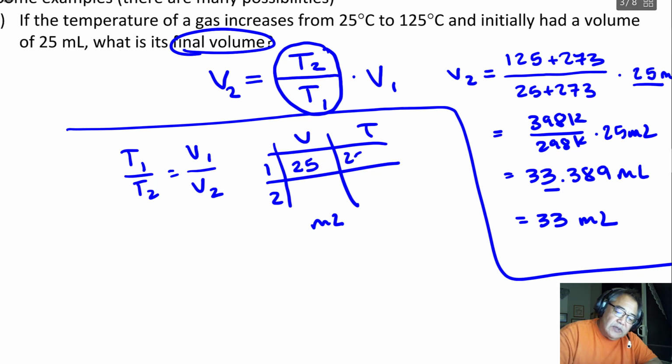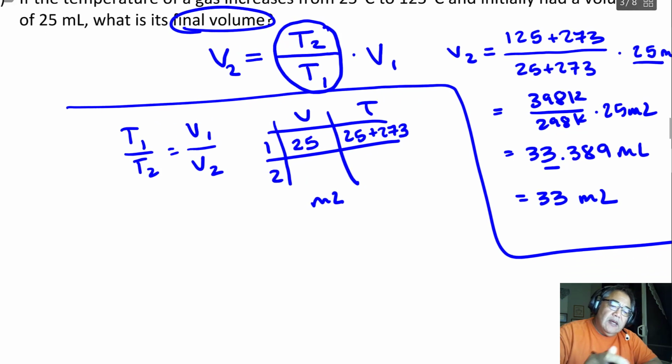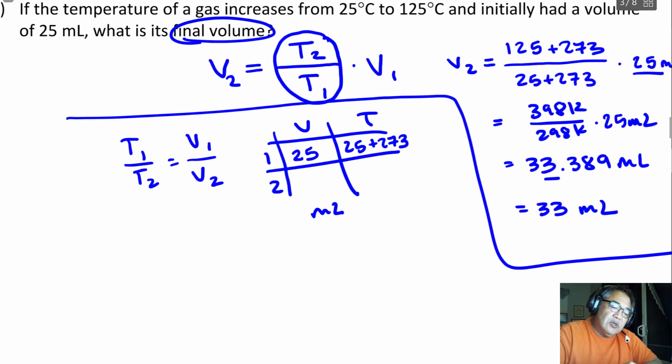So this is 25 degrees Celsius, but I'll add 273 to it. And then it says the temperature goes from 25 to 125, so I'm going to say 125, and this can, again, add 273 to it. And then you notice that when you fill Charles' law's table out, what you find is there's a missing value. This is actually V2. So this is V, right, and this is the subscript 2 here.